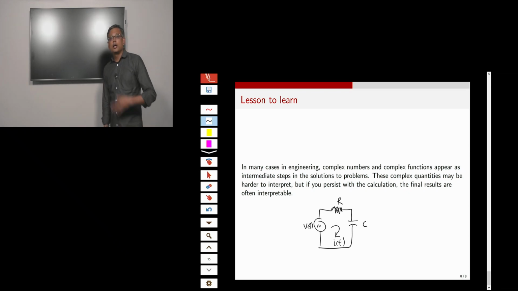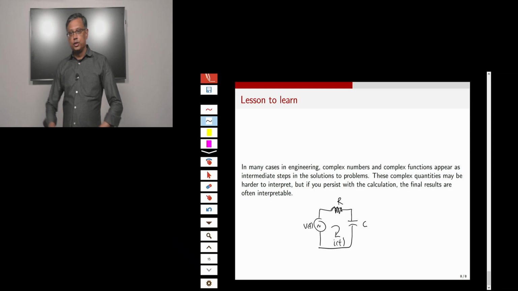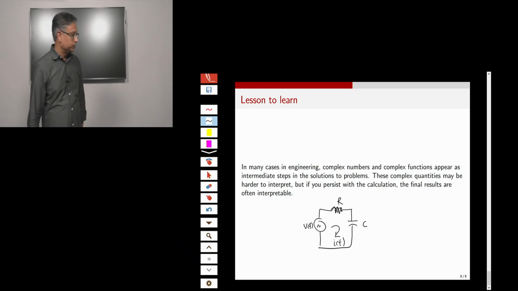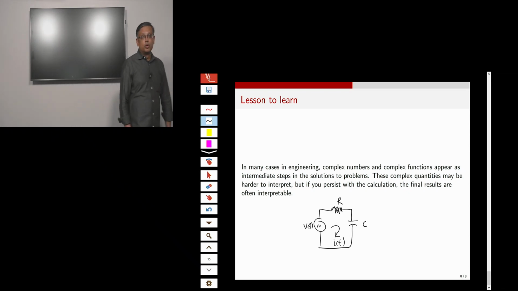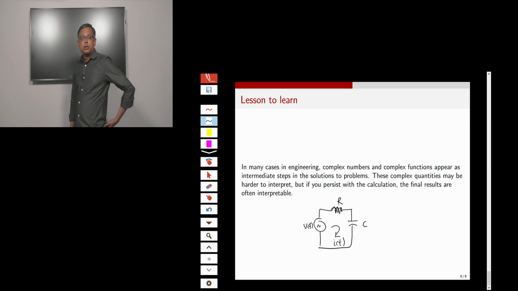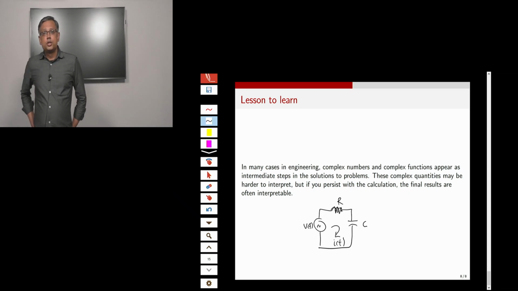Now you know that the current in the circuit is related to the voltage through some differential equation, right? One way to find the current is to solve the differential equation. Another, simpler way is typically to use a Laplace transform and relate the Laplace transform of I to the Laplace transform of V, and then take the inverse Laplace transform of I in the end.